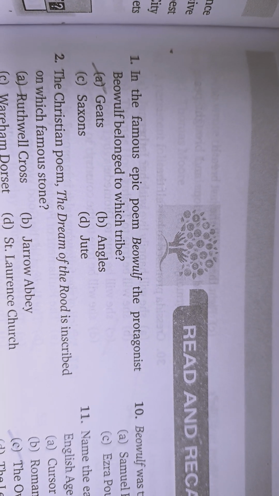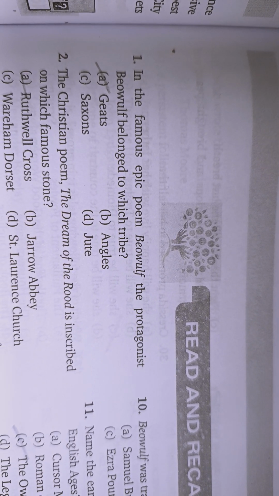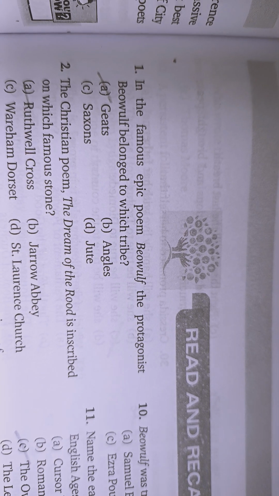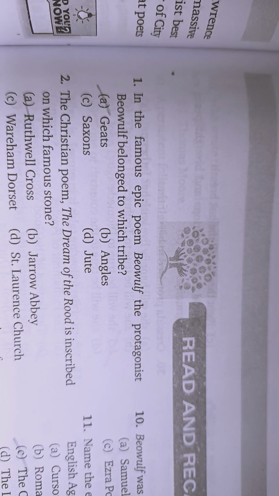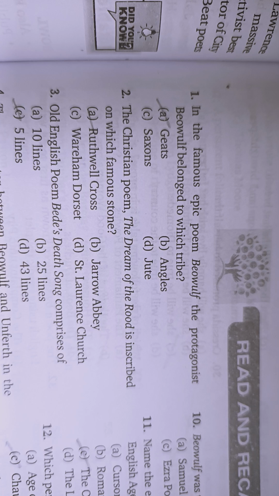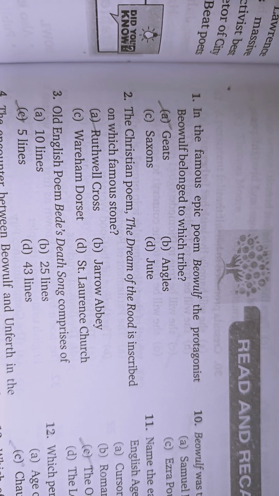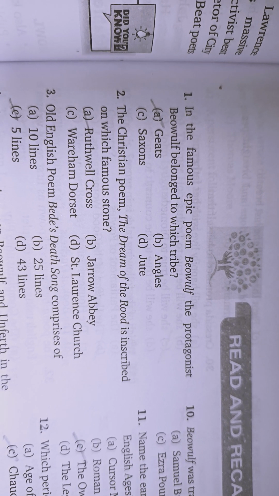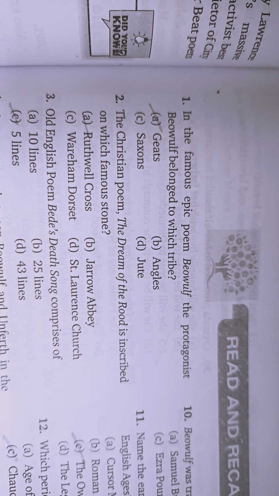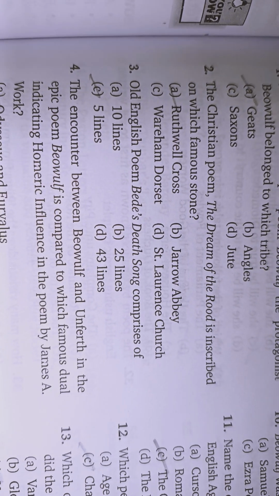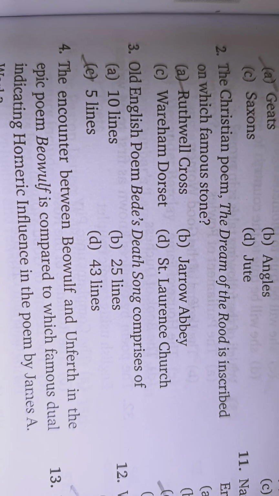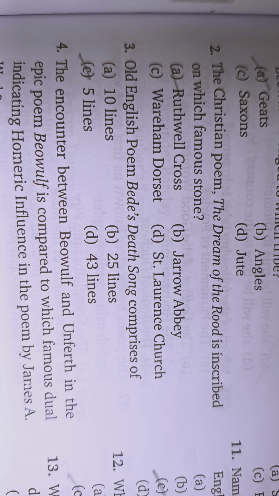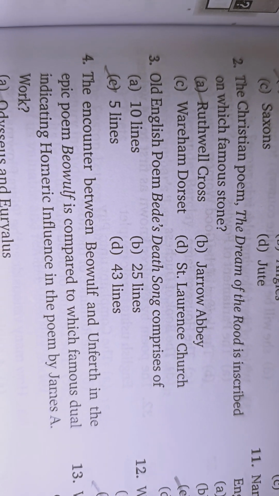In the famous epic poem Beowulf, the protagonist Beowulf belonged to which tribe? Geats. The Christian poem The Dream of the Rood is inscribed on which famous stone? Ruthwell Cross. The Old English poem Bede's Death Song comprised of 5 lines.